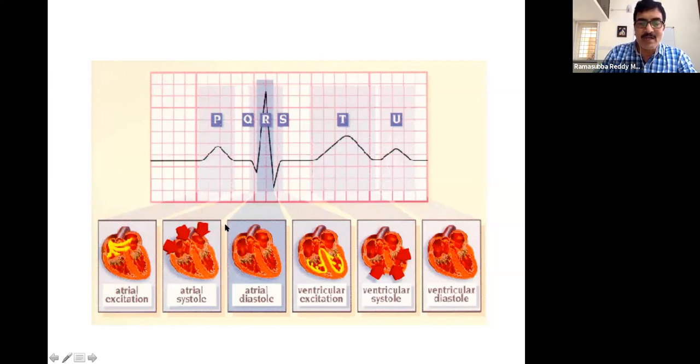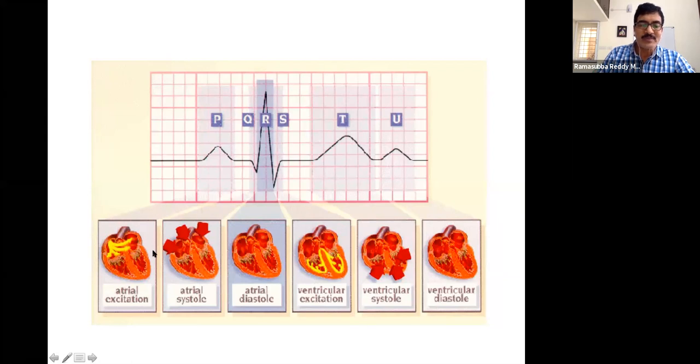There it is delayed for some time, and then it spreads down and activates the lower part of the ventricles, left and right, simultaneously, making these cells contract and push blood upward from the ventricles.